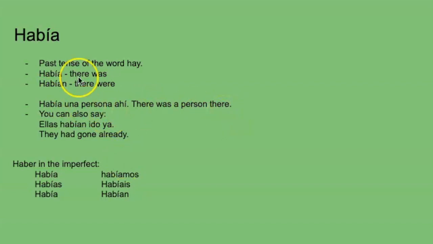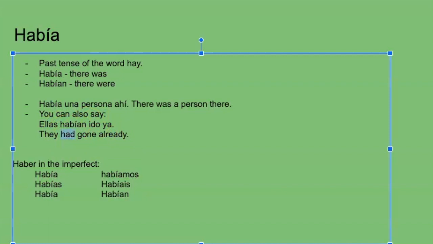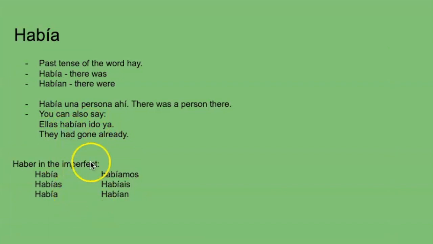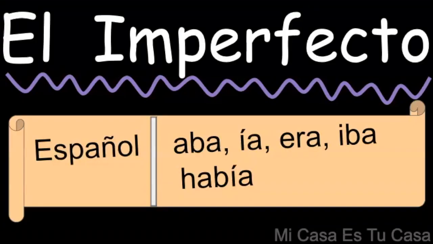So obviously, if you know haber, like the perfect tense, you can say stuff like ellos habían ido ya. They had gone, the had part, but that's a whole other subject, and this is the conjugation in case you're wondering. I have a video on that. You should go watch that, by the way. But other than that, that's the entire imperfect tense. I'll be coming out with a video later on about when to use the imperfect and when to use the preterite specifically, but hopefully you have a pretty good idea of it. See ya.